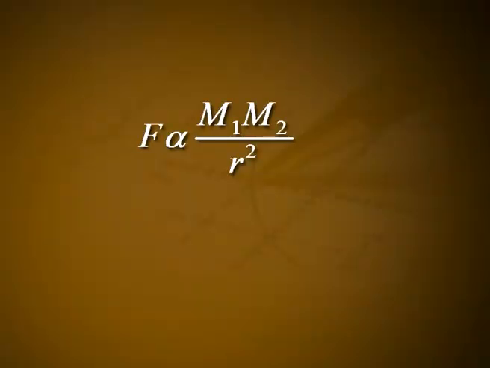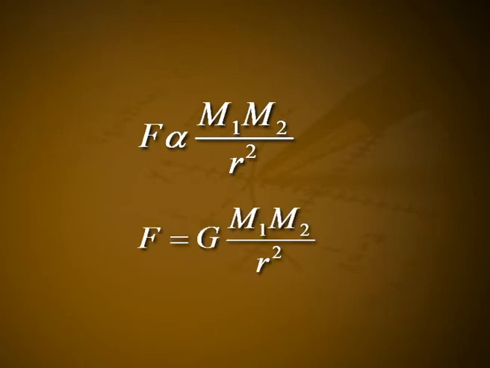This force of attraction between any two objects in the universe is directly proportional to the product of the masses and inversely proportional to the square of the distance between them. This force acts along the line joining the center of masses of the two bodies. That is, F is proportional to m1 into m2 divided by r square. F is equal to G into m1 into m2 divided by r square, where m1 and m2 are two point masses separated by a distance r, and G is the universal gravitational constant.